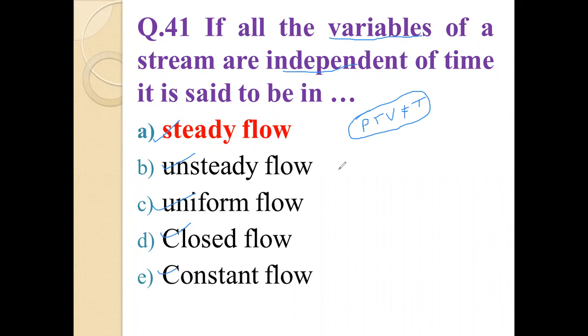See friend, when the variables are independent of time, then the flow is known as steady flow, because in steady state all thermodynamic properties have fixed values. Pressure is a property, temperature is a property, volume is a property, and these properties have fixed values in steady state.